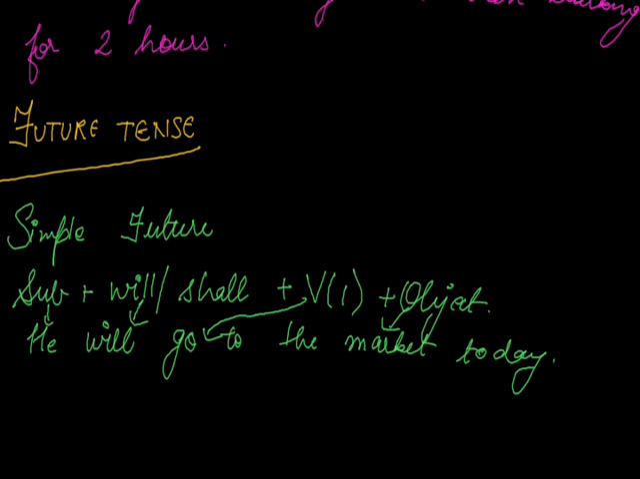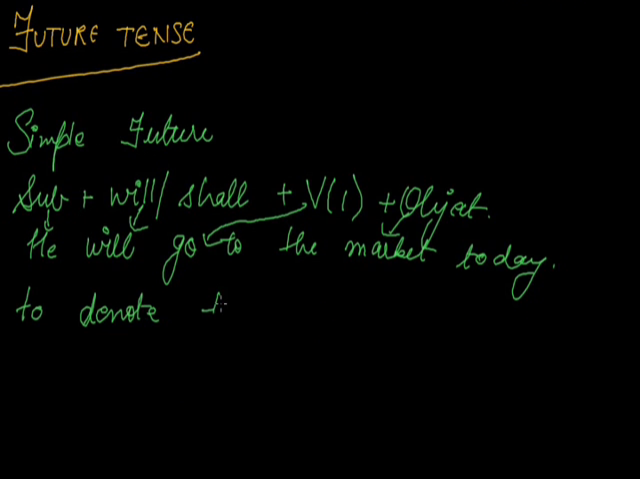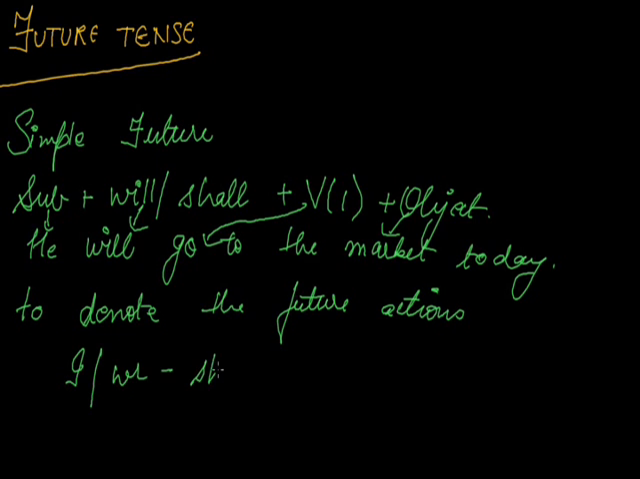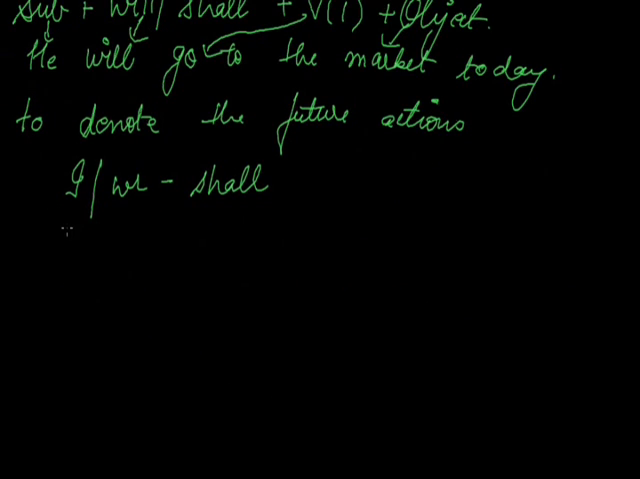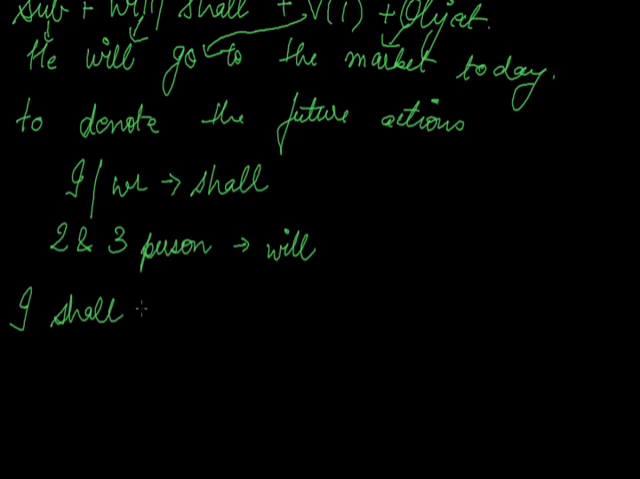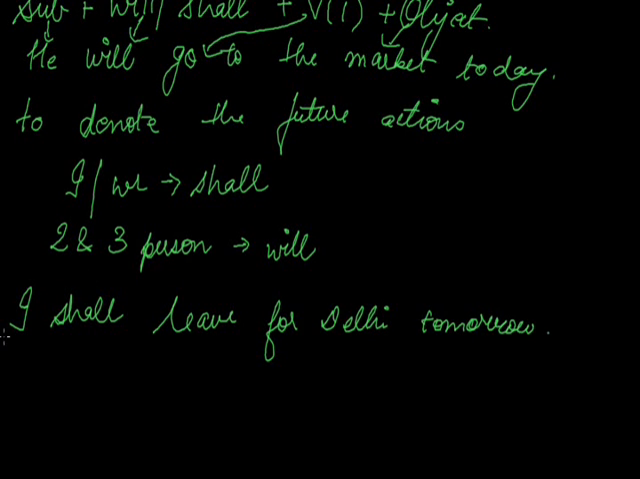So we use simple future to denote future actions. Generally we use shall with I and we, and with second and third person we use will. So, I shall leave for Delhi tomorrow. We can see, shall with I and we.